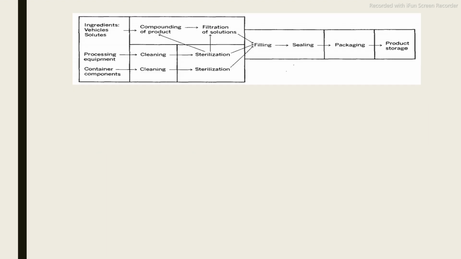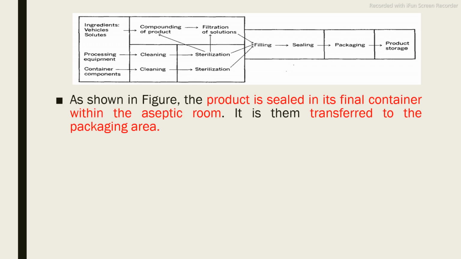As shown in the figure, product is sealed in its final container within the aseptic room. It is then transferred to the packaging area.